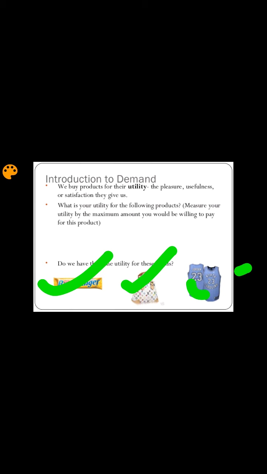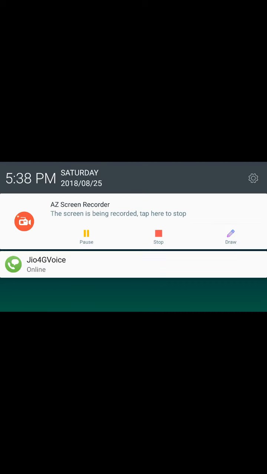What is your utility for the following product? How much satisfaction the chocolate gives, how much satisfaction the bag gives, how much satisfaction the clothes give. That is known as utility: the pleasure, usefulness, and satisfaction they give to you.